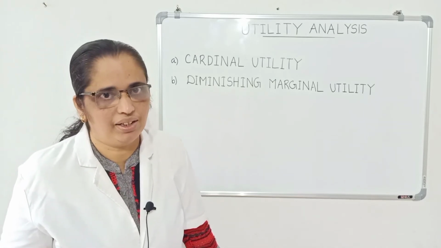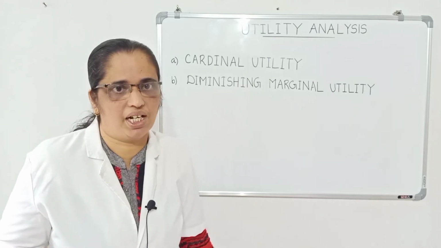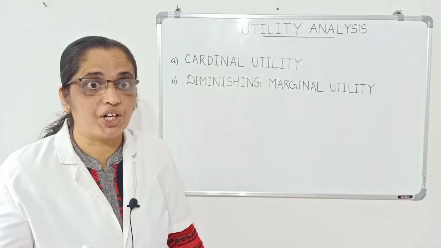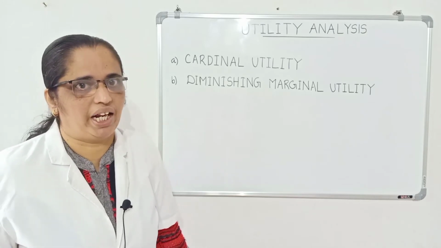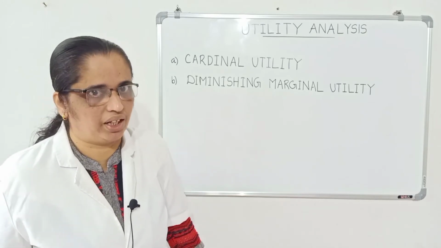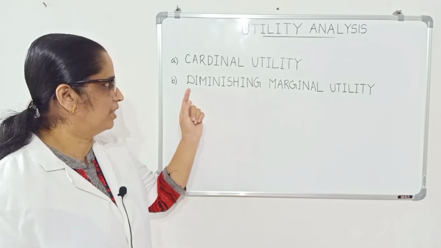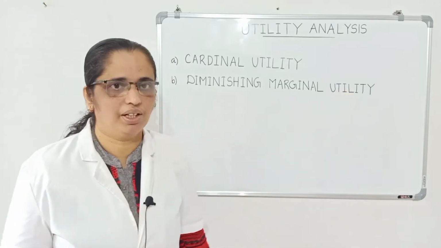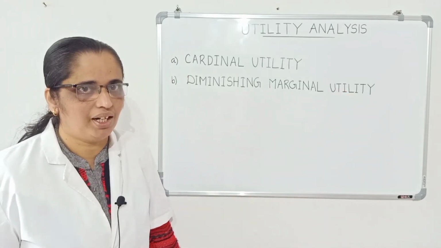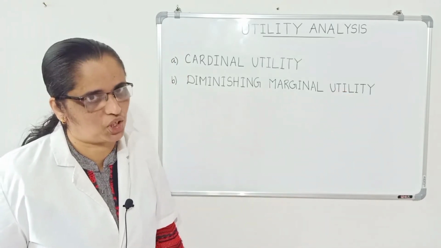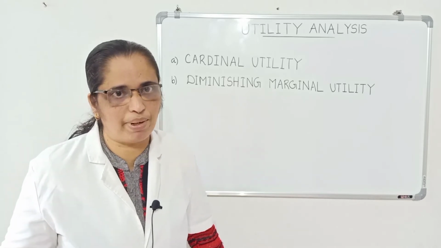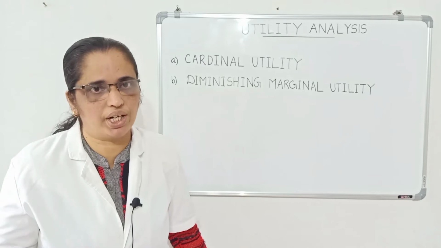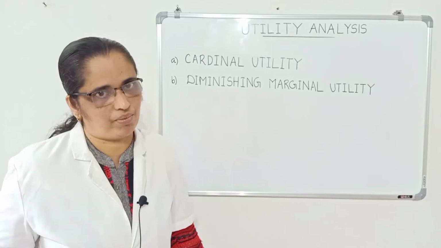This psychological feeling is known as the law of diminishing marginal utility. This is a fundamental psychological law in consumption.